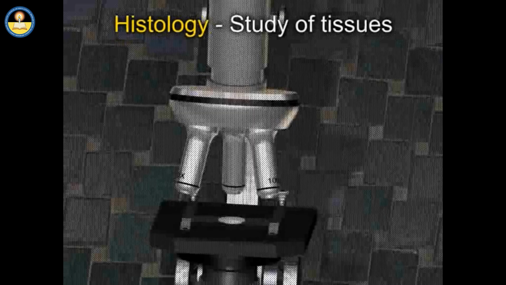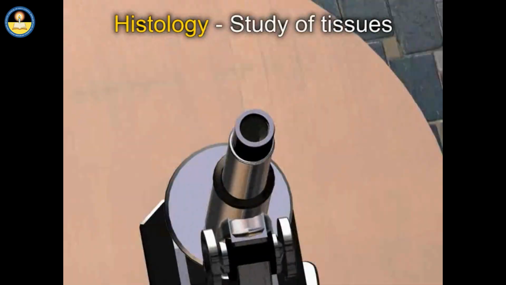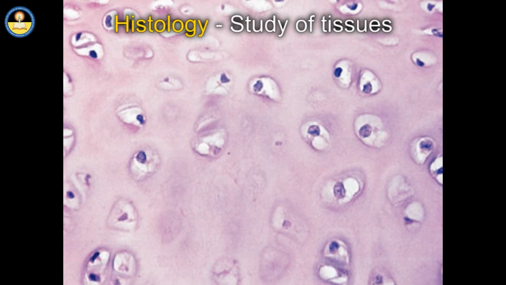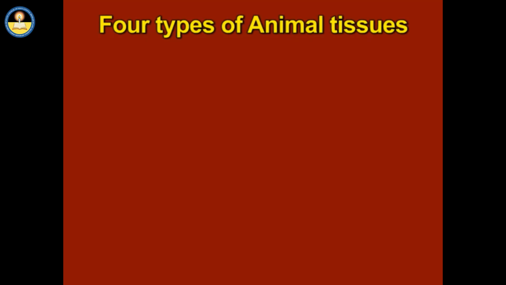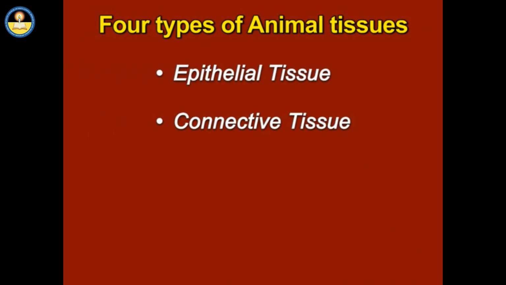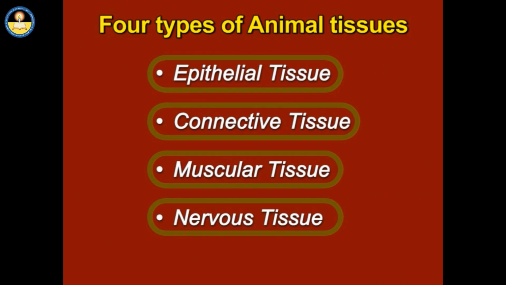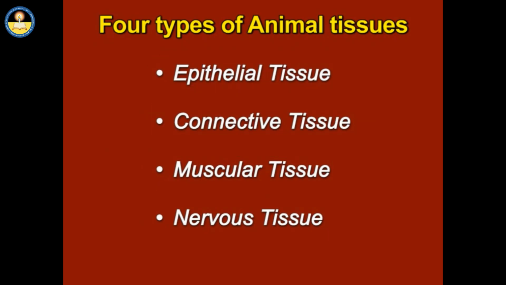The study of tissue is known as histology. It is the study of the microscopic anatomy of cells and tissues of plants and animals. Animal tissues are of 4 basic types: epithelial, connective, muscular and nervous tissues. Generally, animals are said to be made up of these basic 4 types of tissues, but the presence of these tissues may differ depending on the type of organism.